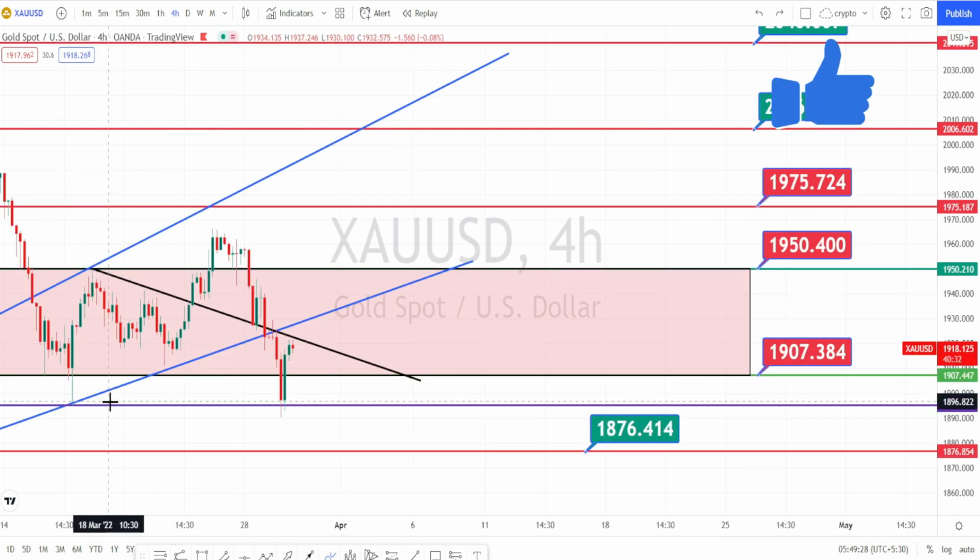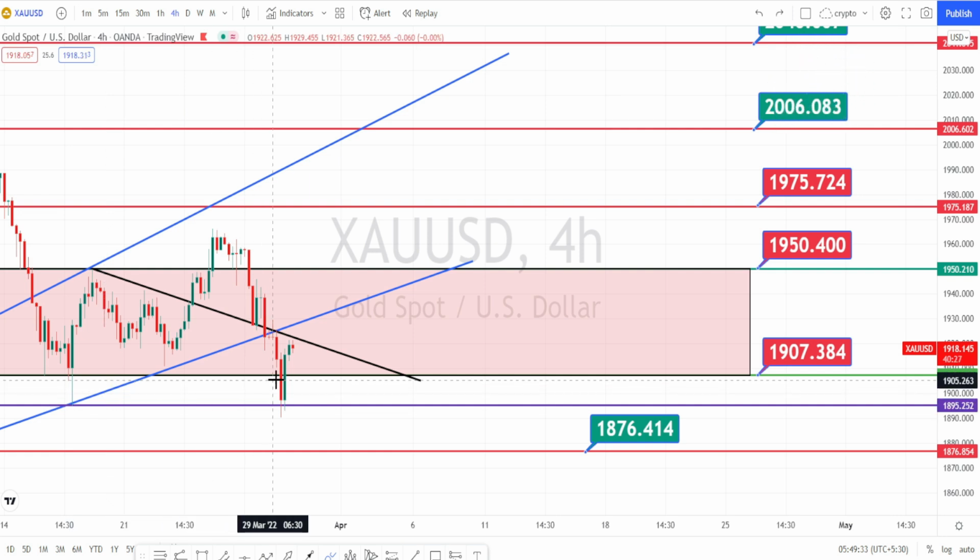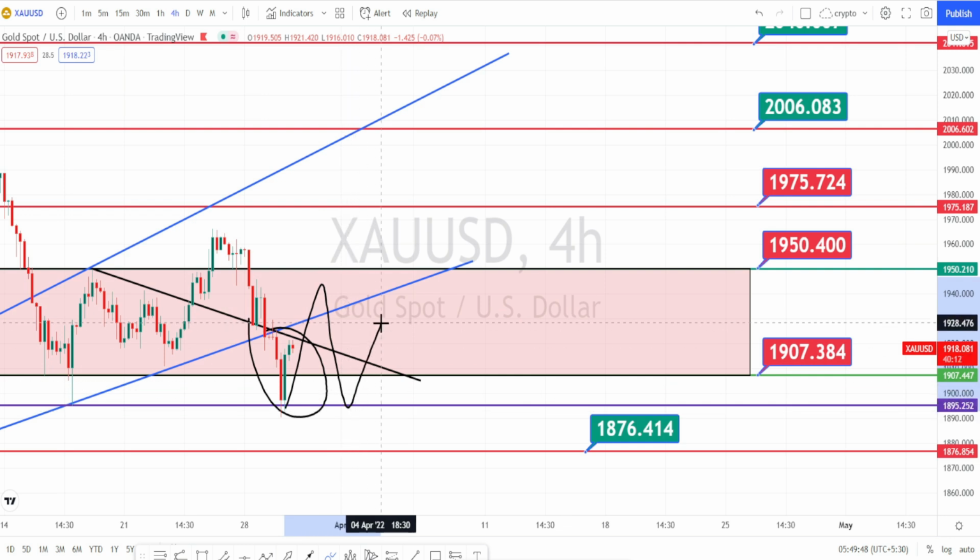But still, Ukraine-Russia war tension is still there. So as long as this issue is not resolved, we cannot find any stability in gold. It will be fluctuating on the bullish side and bearish side. Once this issue is resolved, we can expect the start of the bearish trend reversal.